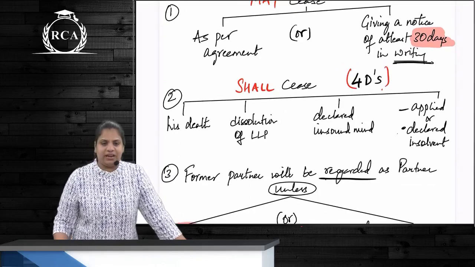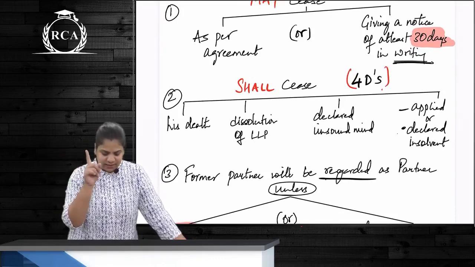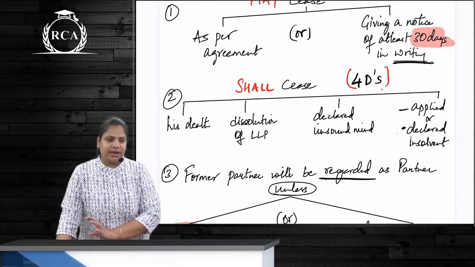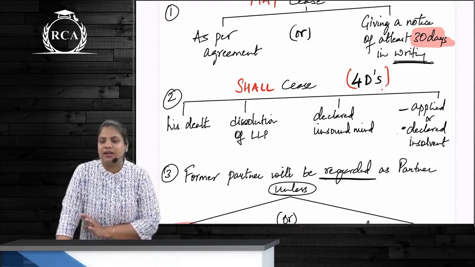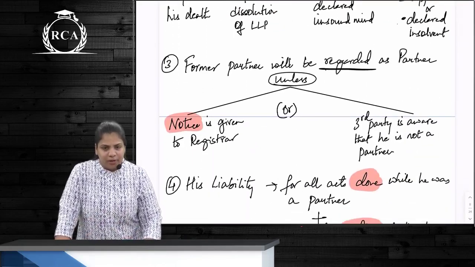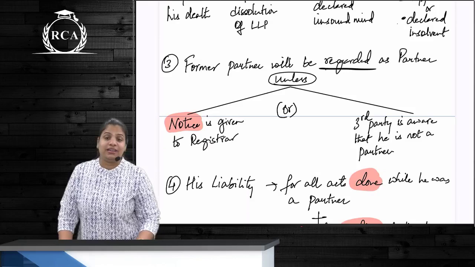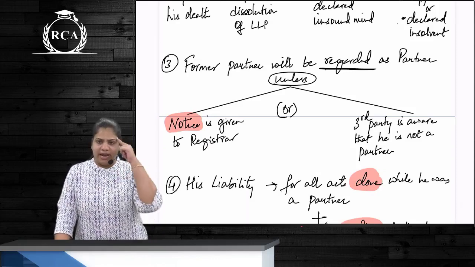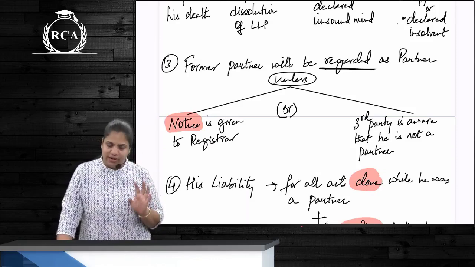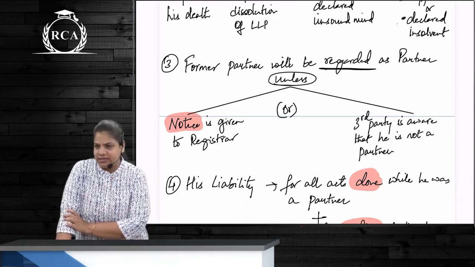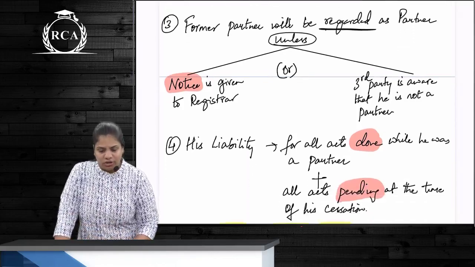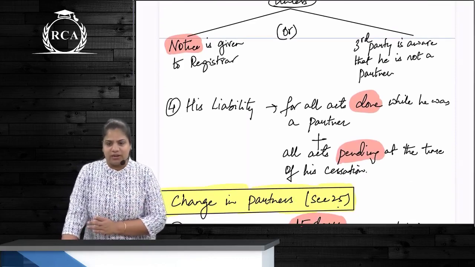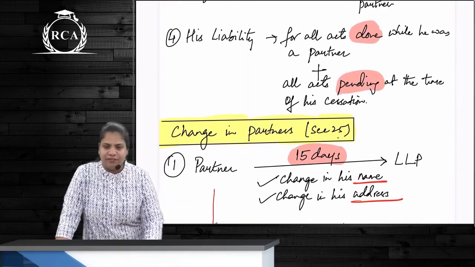Shall cease. Compulsorily these points will apply. 4 Ds happen. One is death, dissolution, declared unsound, or applied or declared insolvent. So pending, or declared insolvent, correct? The former partner will be regarded as a partner until and unless a notice is given to ROC or the third party is aware that he is not a partner. His liabilities will be till what date? Till the notice is given. So he will not only be liable for all the acts that were done while he was a partner, but even those acts that were pending at the time of his cessation.